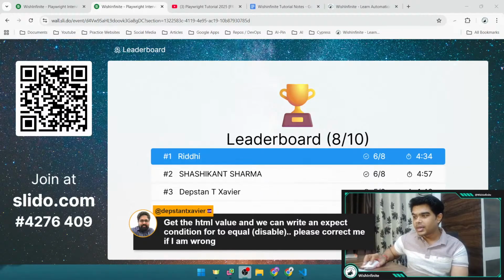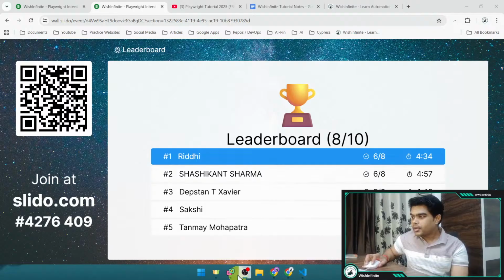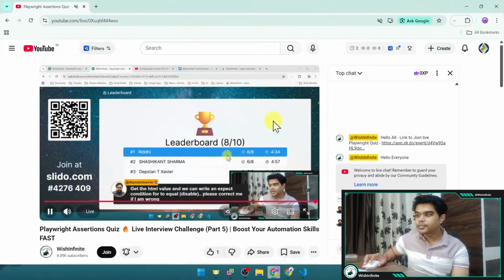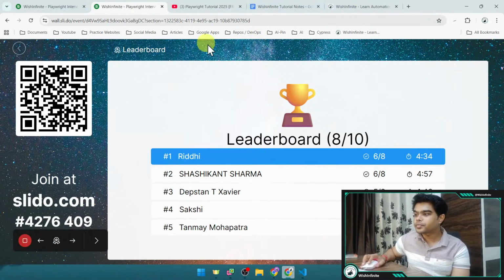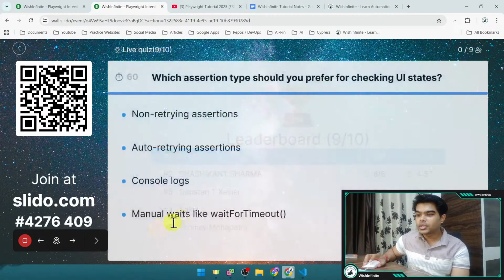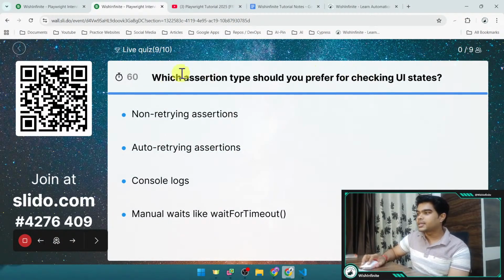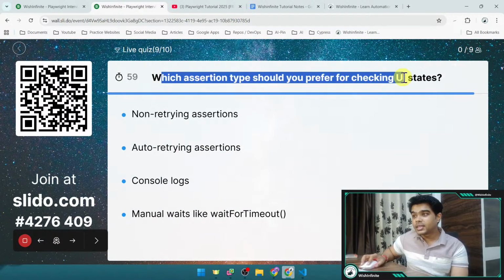Still if you are having any doubt, just let me know in the chat. Okay, so let's go to the next question, and this is the second last question. Which assertion type should you prefer for checking UI states?